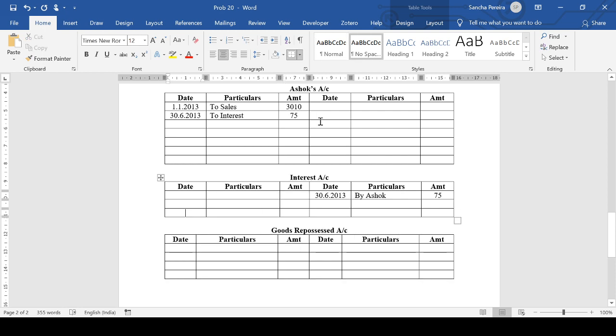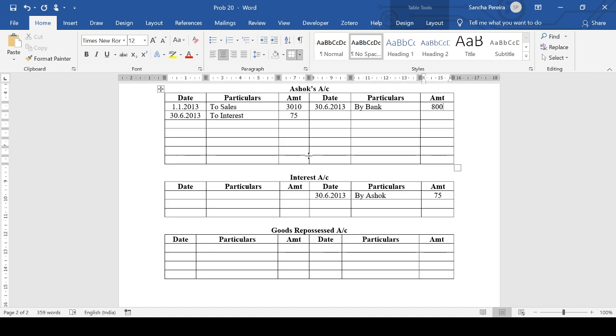Then we also pay the installment. So it will be, since we are in the books of the hire vendor, he receives the installment. It will be bank account debit to Ashok. So on 30th June 2013, it will be by bank, which is 800. Okay. So we have done now, like I said, we don't have to close. Normally, we are used to closing after the first installment, but that happens when the installment is on a yearly basis because we are at the end of the year and accordingly we need to close the account. But right now we are mid year.